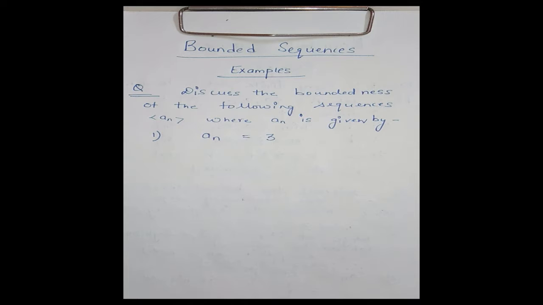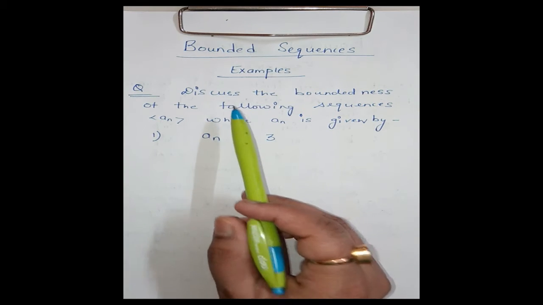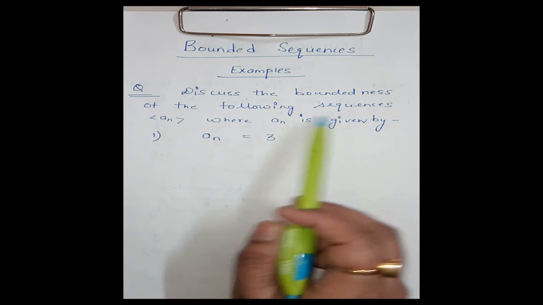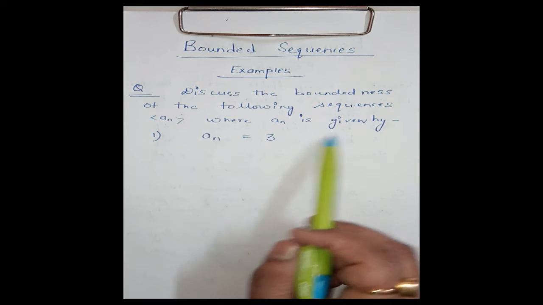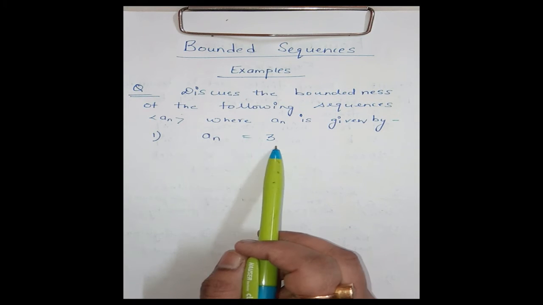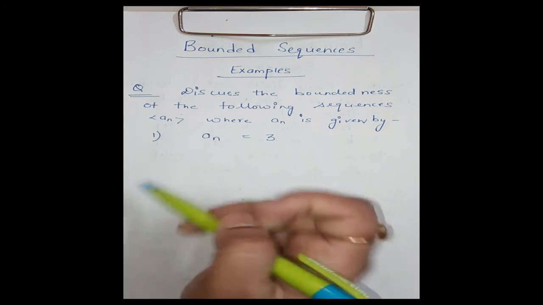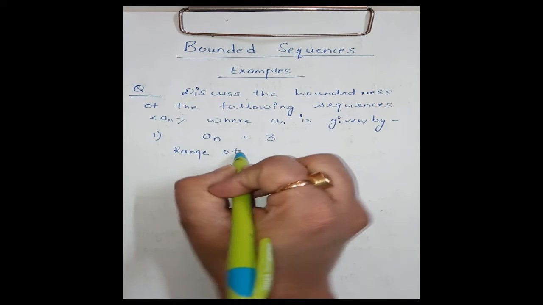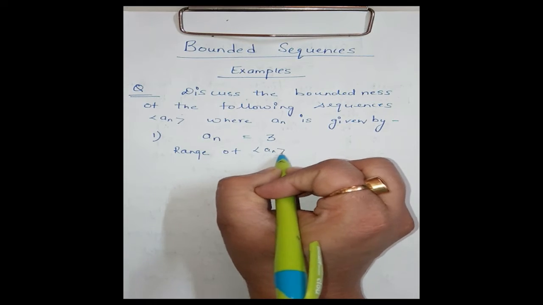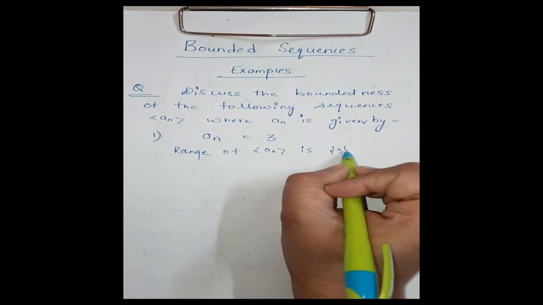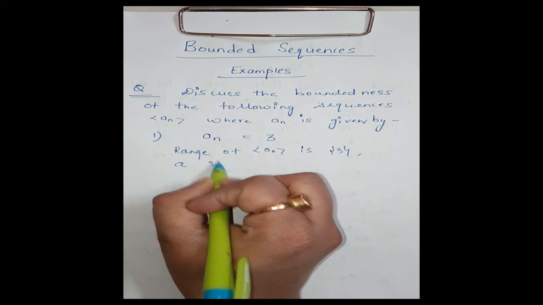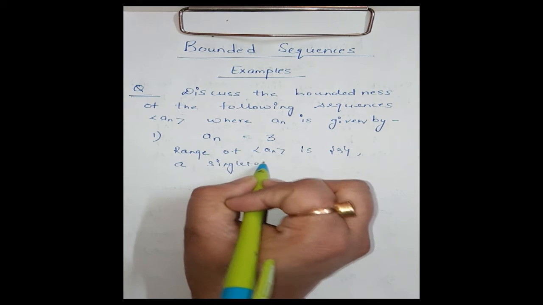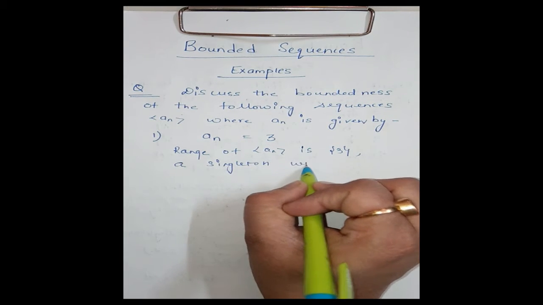Hello friends, in this video I'm going to discuss the boundedness of sequences. Let us come to the problem. Discuss the boundedness of the following sequences a_n, where a_n is given by, first, a_n equal to 3. Now the range of the sequence a_n is the singleton {3}, which is bounded